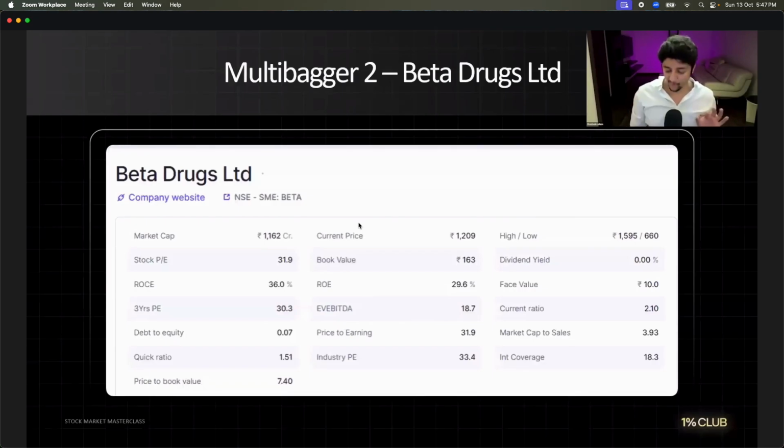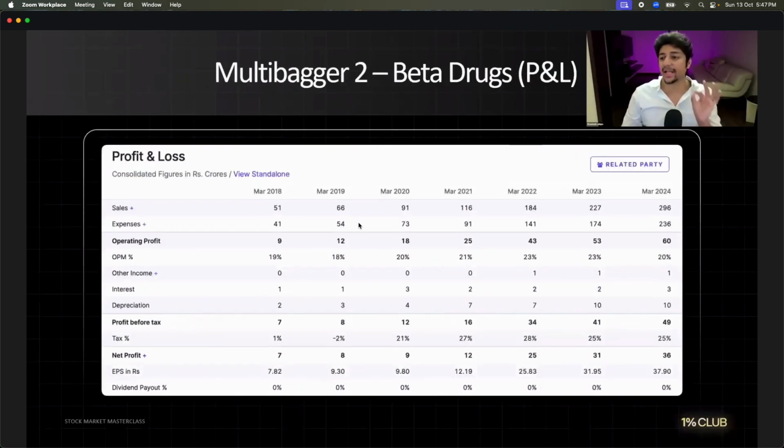But what is the rule? I will only stay invested in this company as long as this is correct. It should keep growing. The next year, if 296 becomes 230, what will I do according to my 5-5 rule? Exit. Thank you, boss. Dhanyavad. Namaste. Goodbye. I am not emotionally attached. But there are companies like this that are doing crazy returns. You just don't know where to find it.